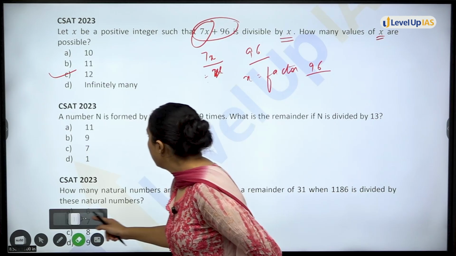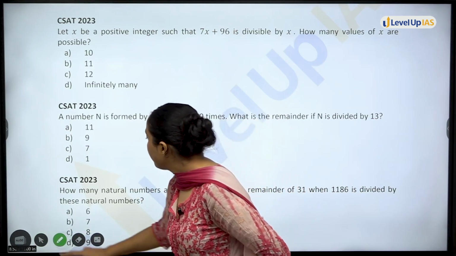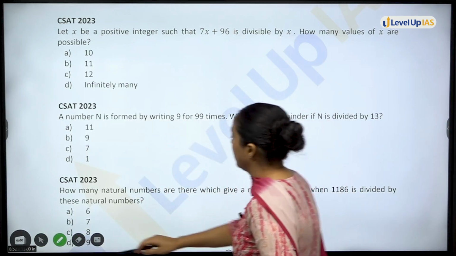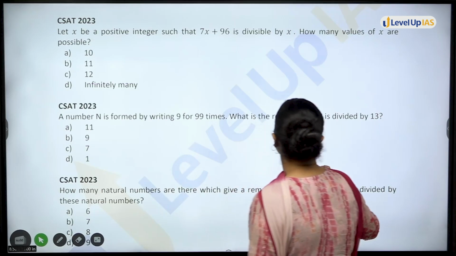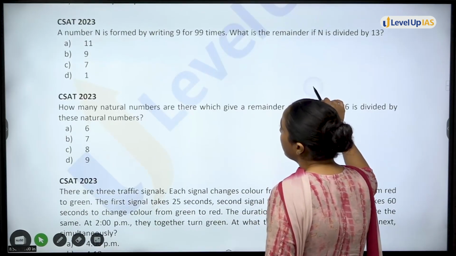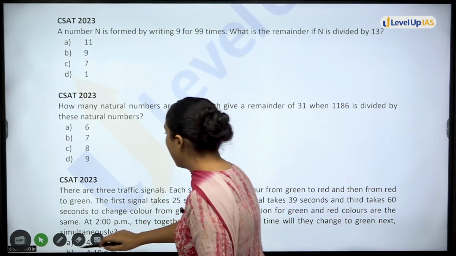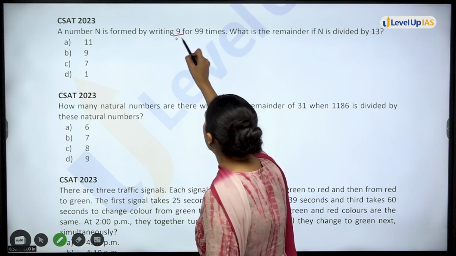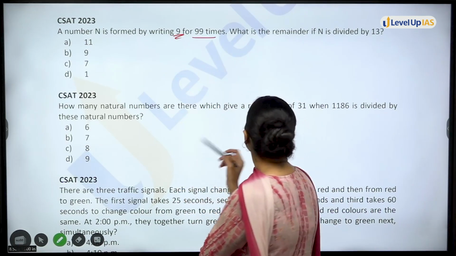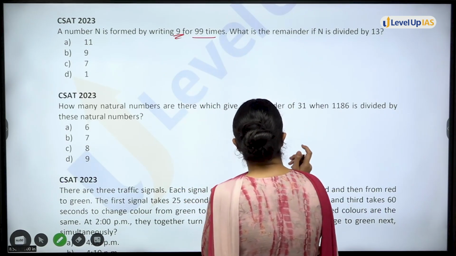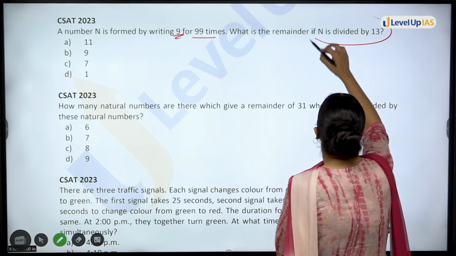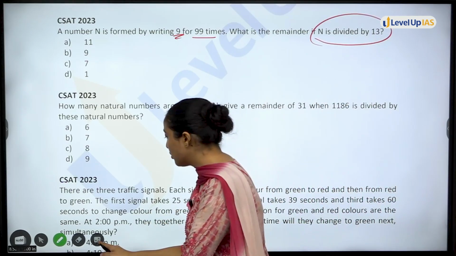चलो. Now moving on to this one. Next question of CSAT 2023. A number n is formed by writing 9 for 99 times. What is the remainder if n is divided by 30? Question समझो.